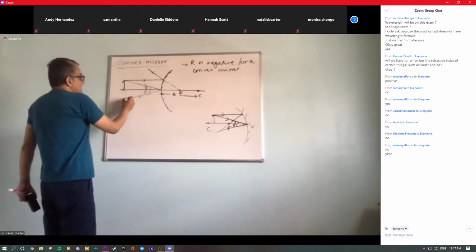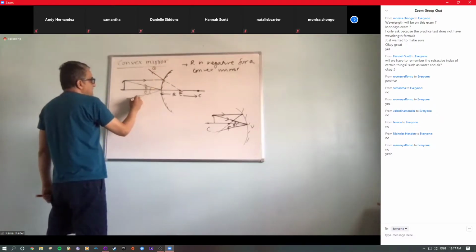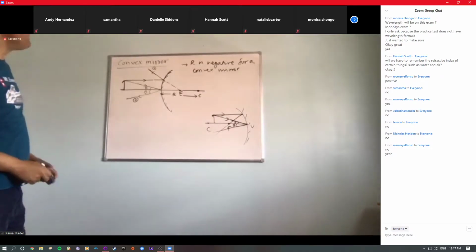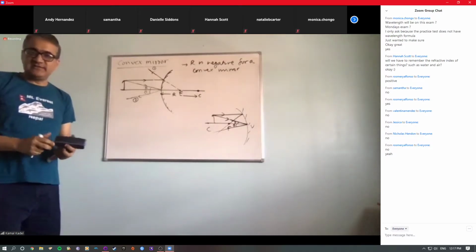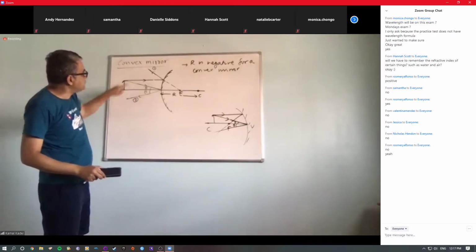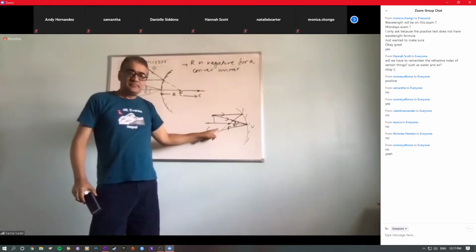Now, as I said before, this is the one reflected ray. This is another reflected ray. Now, for the image to form, reflected rays should meet, right? Can you see this? Can these two rays meet this side? Look here.